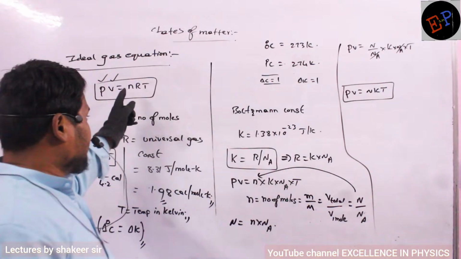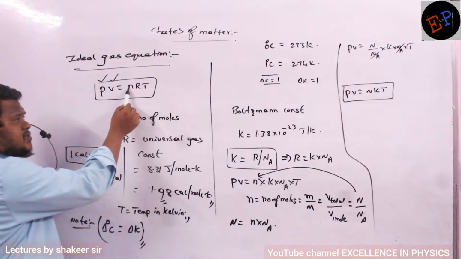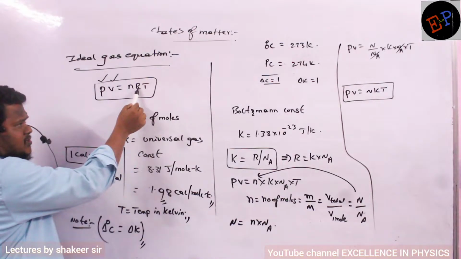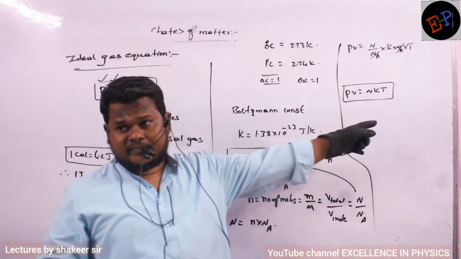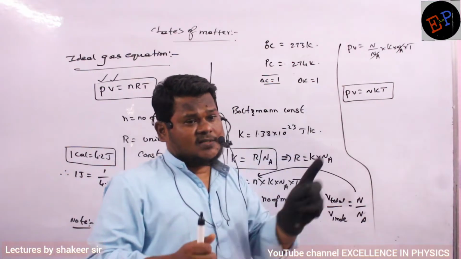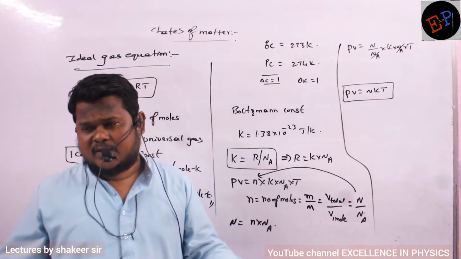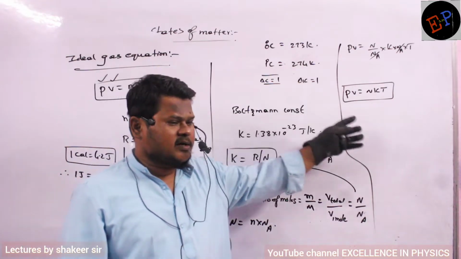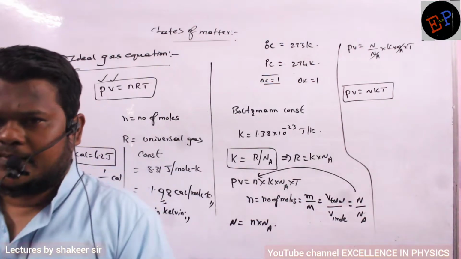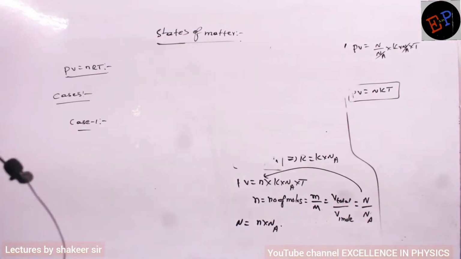Where in nRT, n is the value for number of moles and R is the universal gas constant. But here PV is equal to capital NKT. Okay? So capital N is called the number of atoms, molecules or ions. K is called the Boltzmann constant. Understood? So questions can be given on any of these equations. You should be careful about this. Make a note.